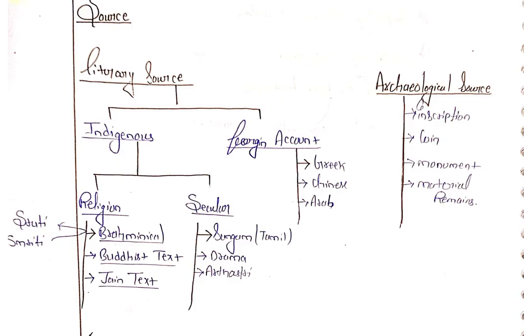The foreign account mentions Greek, Chinese, and others. These travelers came from their countries to India and to different regions, and they wrote lots of new things. They wrote lots of documents about the past of history. So let us also discuss the Greek, Chinese, and Arab documents, and go deep into that particular topic because this part is more important. Not only for education purposes, not only for exam purposes, it also helps you know where and how our history started.